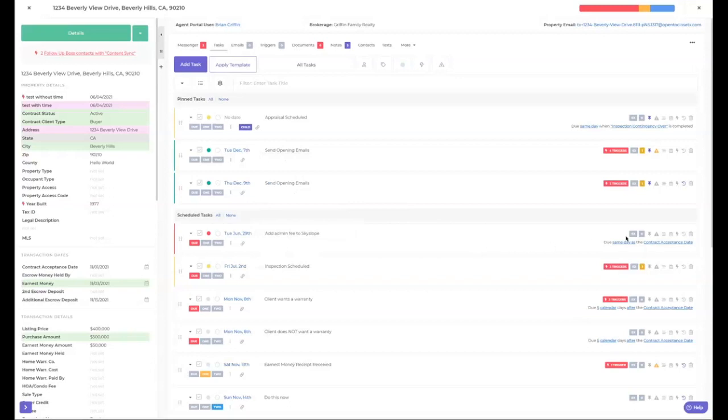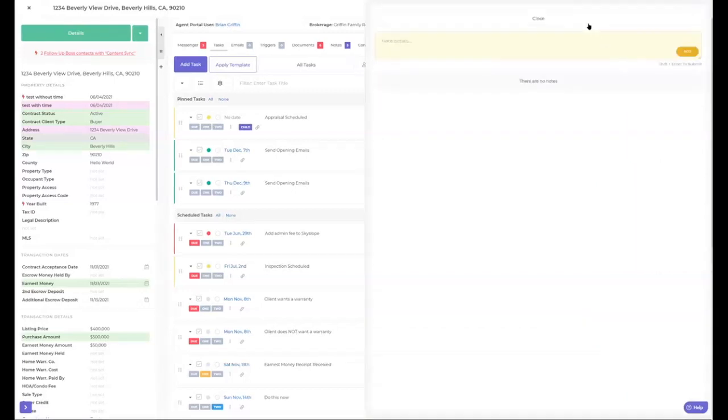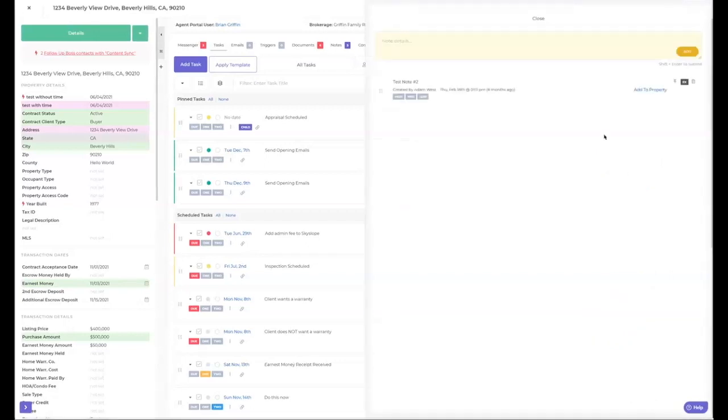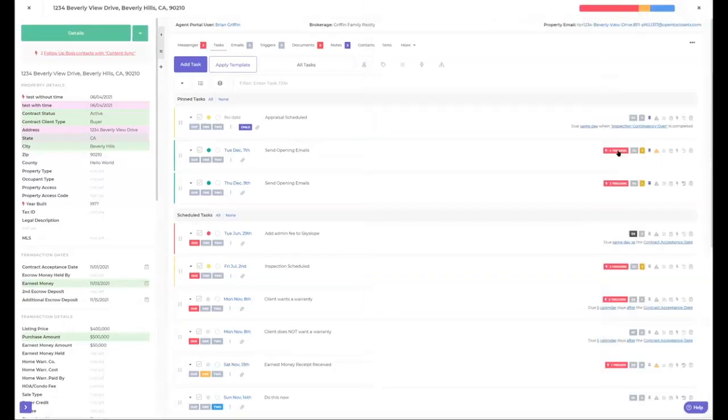Now, over on this side, this gets pretty interesting. Now you can exclude it from the agent or client's view. You can also put a note on it. So actually, let me just click on one of the ones that already has a note on it, and it'll pop up in your note. That may be for if you're working in a team, you may leave a note for the next person on why you couldn't do that task or whatever.